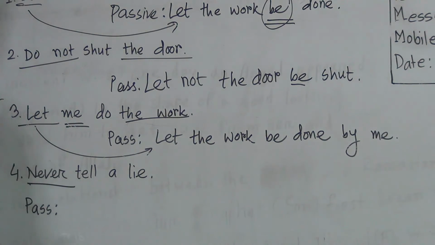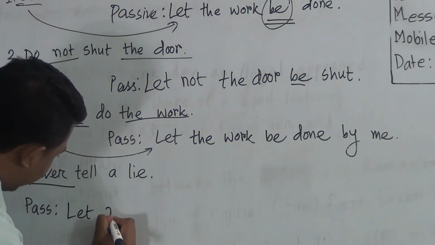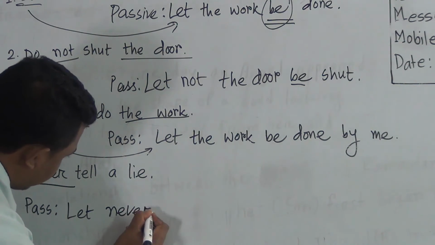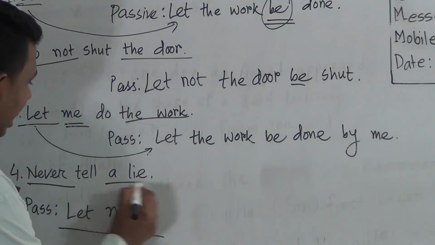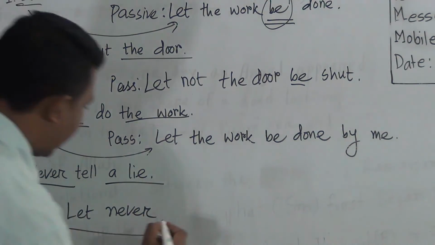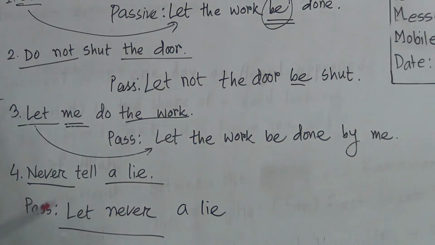By the same rules we have to use let first, let then never. If you find any imperative sentence begins with never, we have to write let plus never at the beginning. That means let never. Then what was the object?